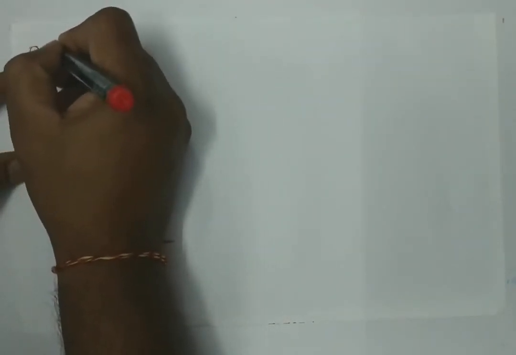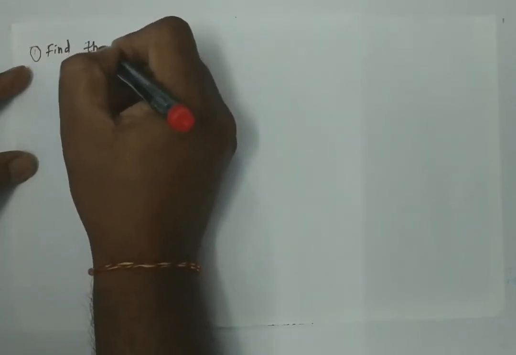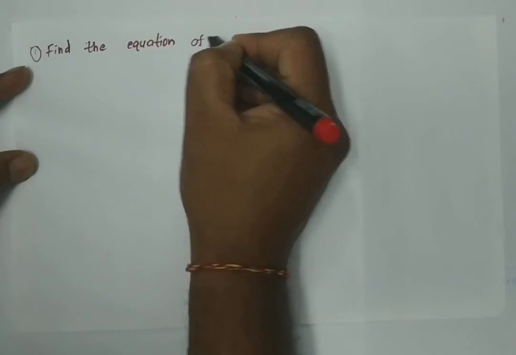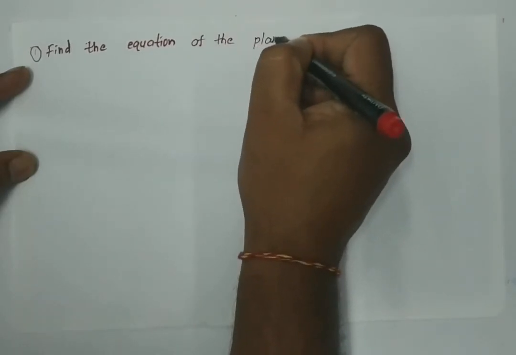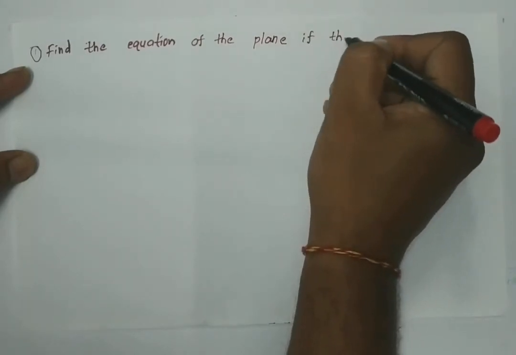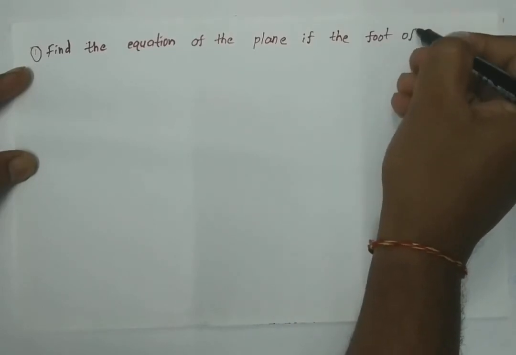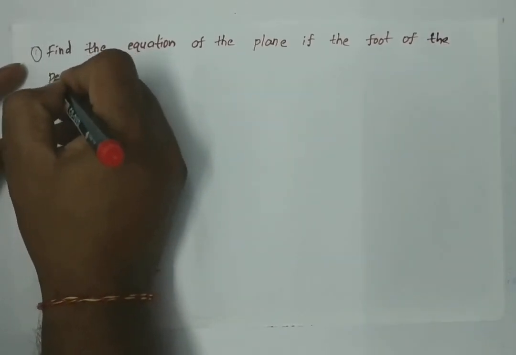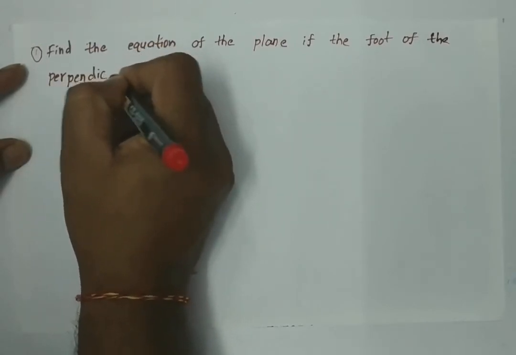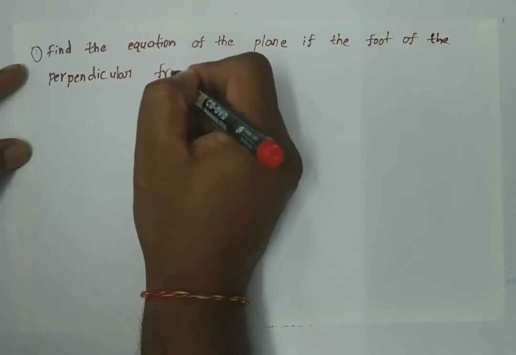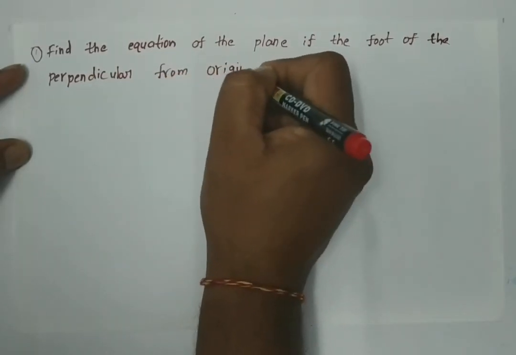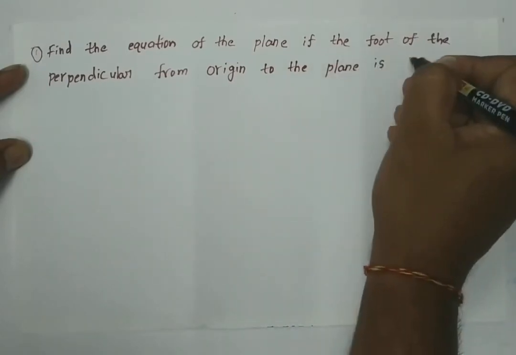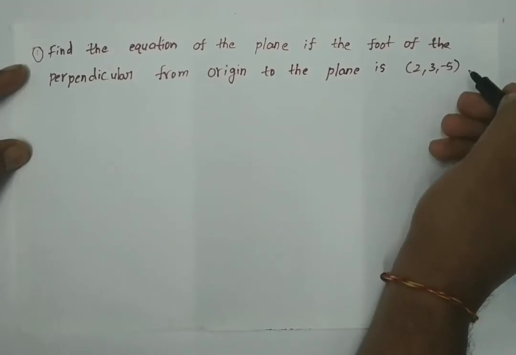First one: find the equation of the plane if the foot of the perpendicular from the origin to the plane is 2, 3, minus 5.